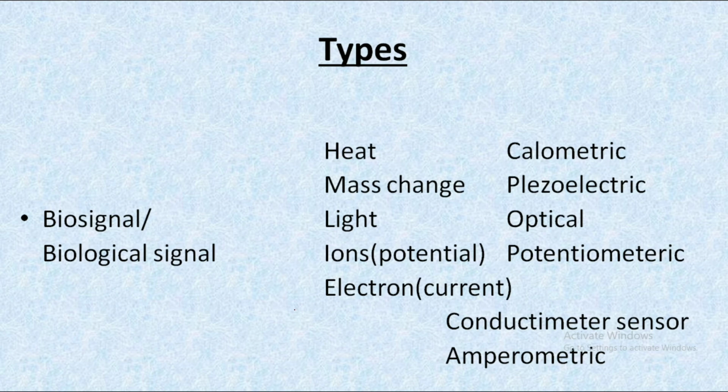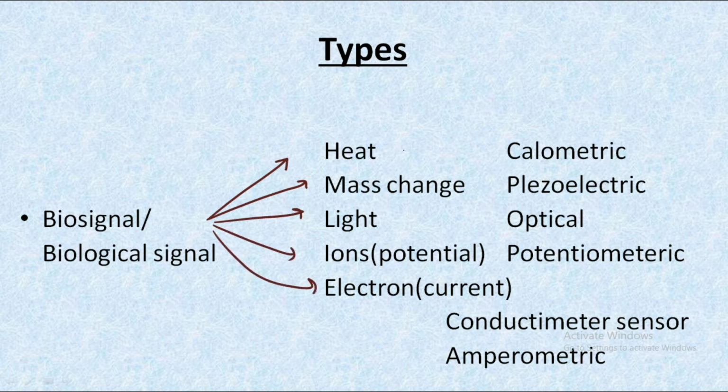So let's talk about the types of biological signals or biosignals. When we are using any particular type of chemical or sample, various types of signals can be produced from that sample. Depending upon the types of signals produced, we have various types of biosensors used for those particular samples. We have mainly the biosignals as heat, mass change, light, ions and electrons.